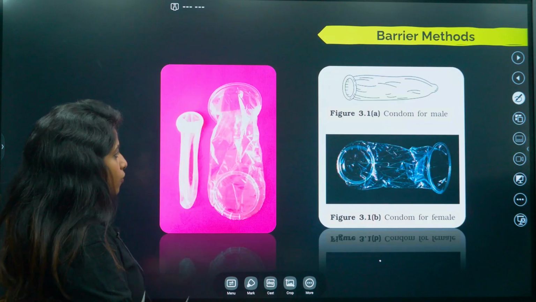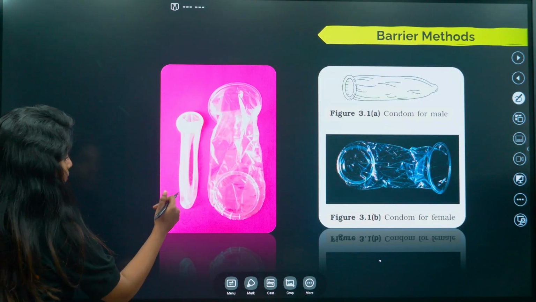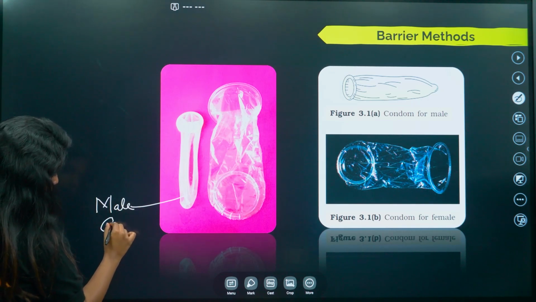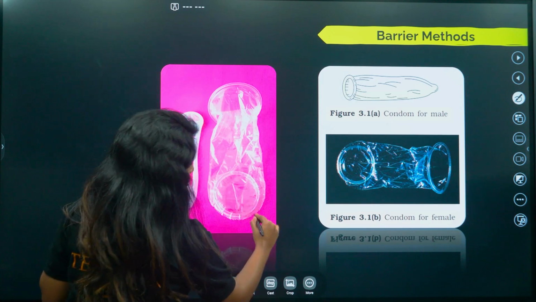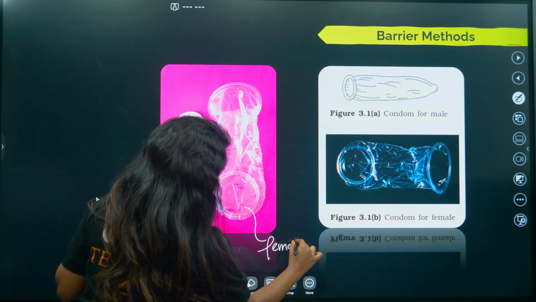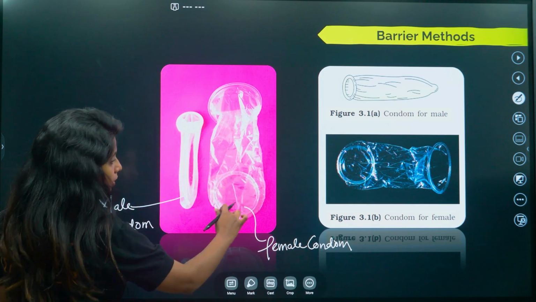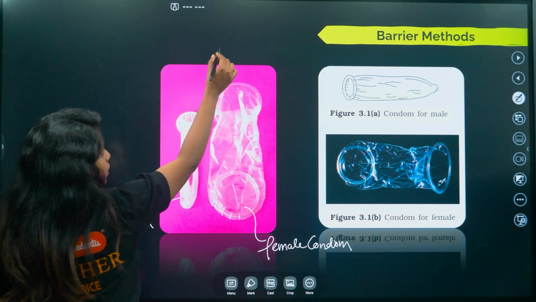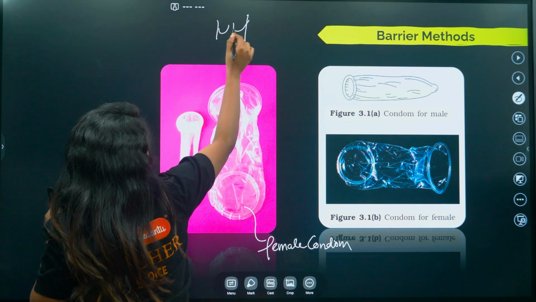Now let's see the picture of all of them. This thing that you see over here is the male condom. And this thing that you see over here is the female condom. Now the female condom, as you can see, here there is a ring, here also there is a ring. So this ring goes and attaches to the cervix. So the cervix region is there. This ring is being implanted over here,